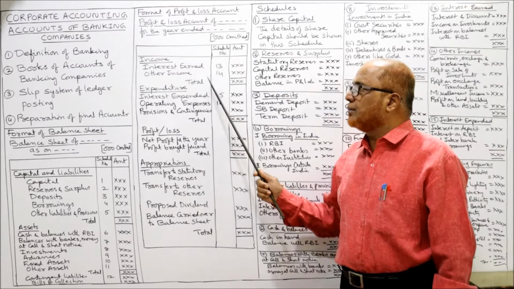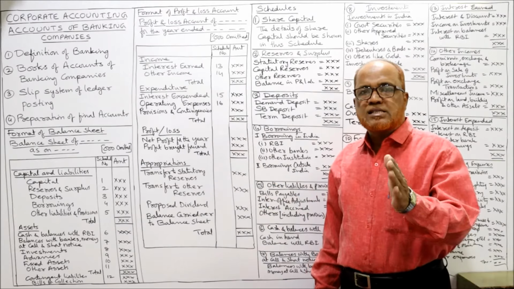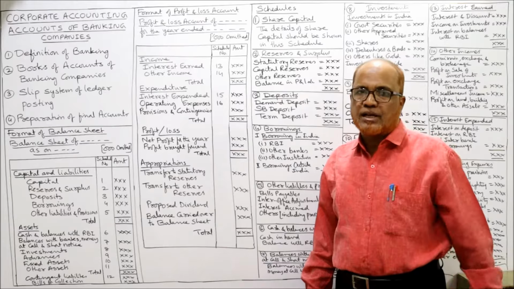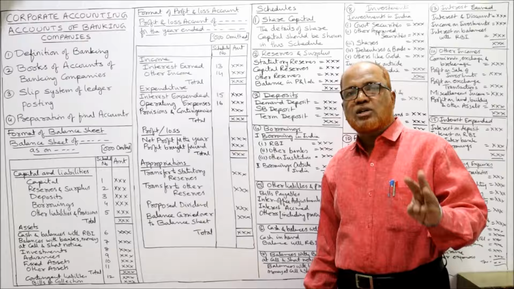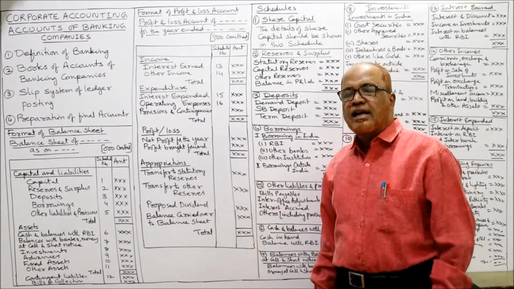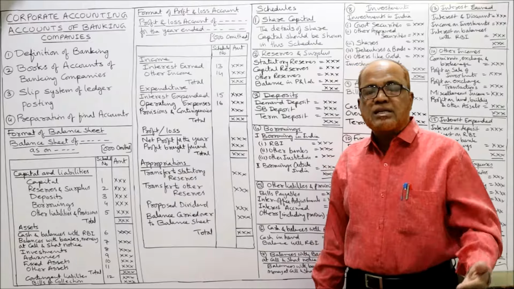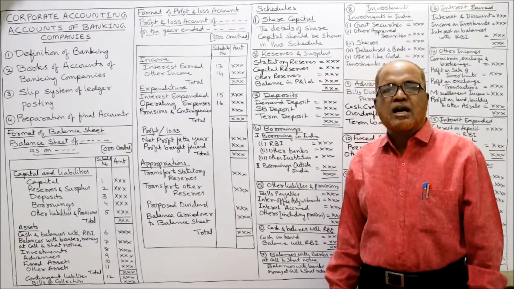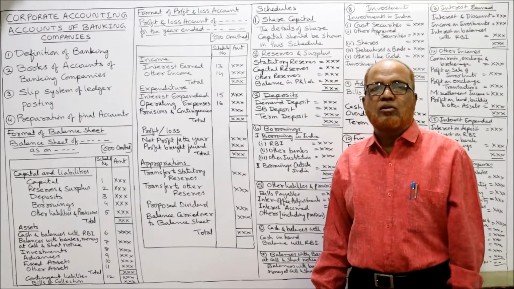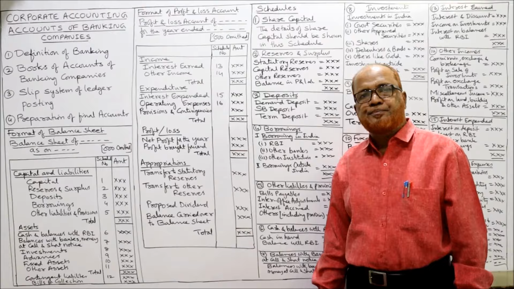The total of the income. Only 2 items we have taken under income: interest earned, other income. That's it. The total will be taken. Now expenditure. Under expenditure 3 items will be taken. First interest expended, schedule number 15. Operating expenses, schedule number 16. Provisions and contingencies, no schedule will be there. The total of these 3 will be the total of expenditure.